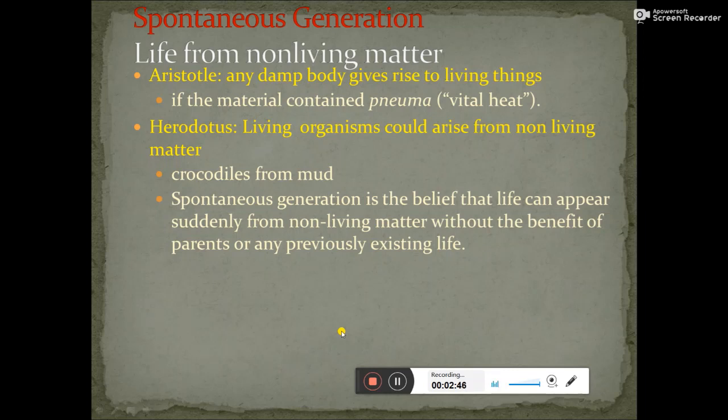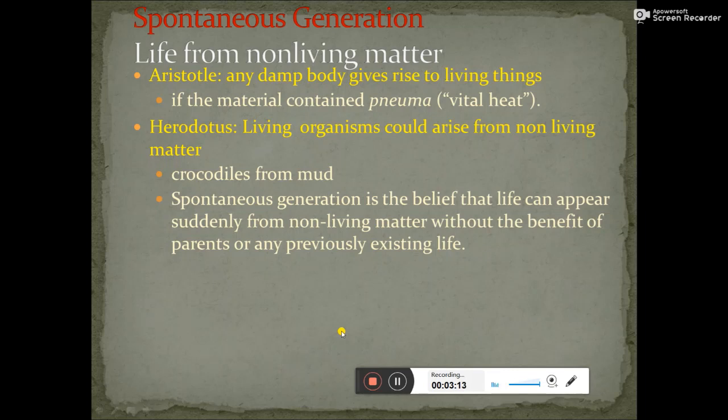Coming to Herodotus, he stated that living organisms could arise from non-living matter, and the suggestions made were that crocodiles could arise from mud, and so on. So spontaneous generation is a belief that life can appear suddenly from non-living matter without the benefit of parents or any previously existing life.